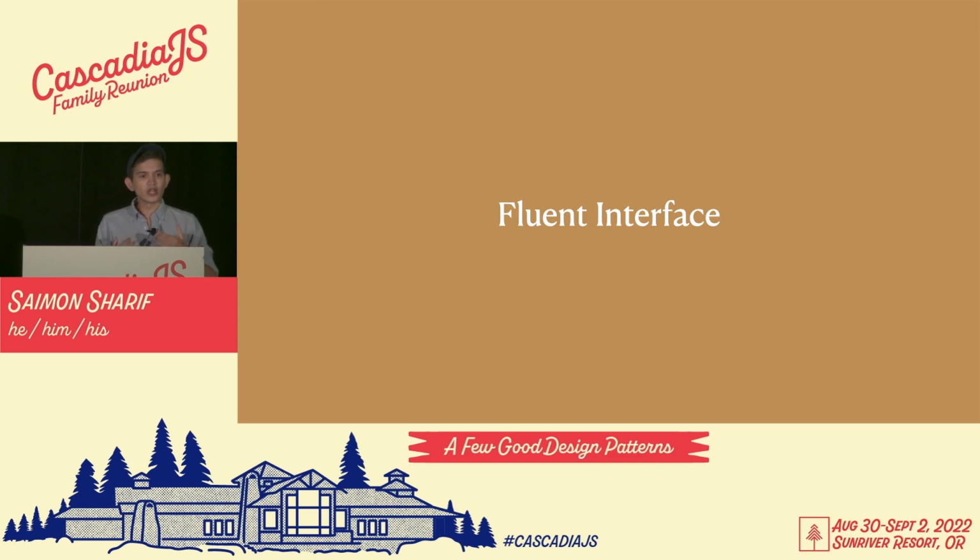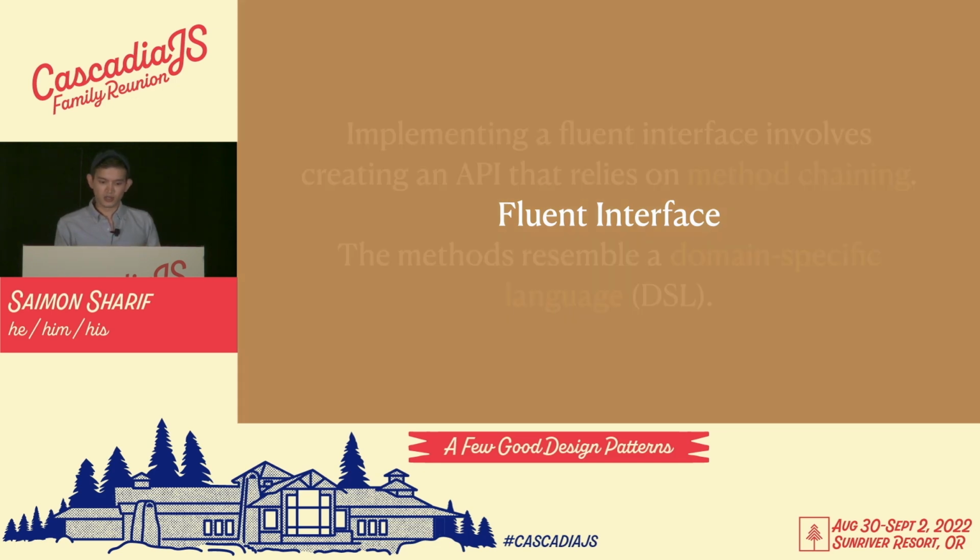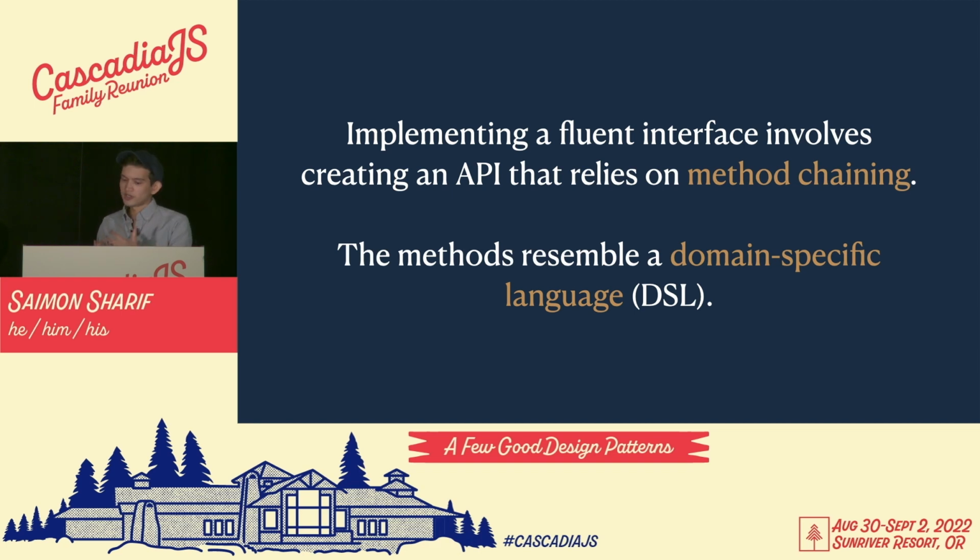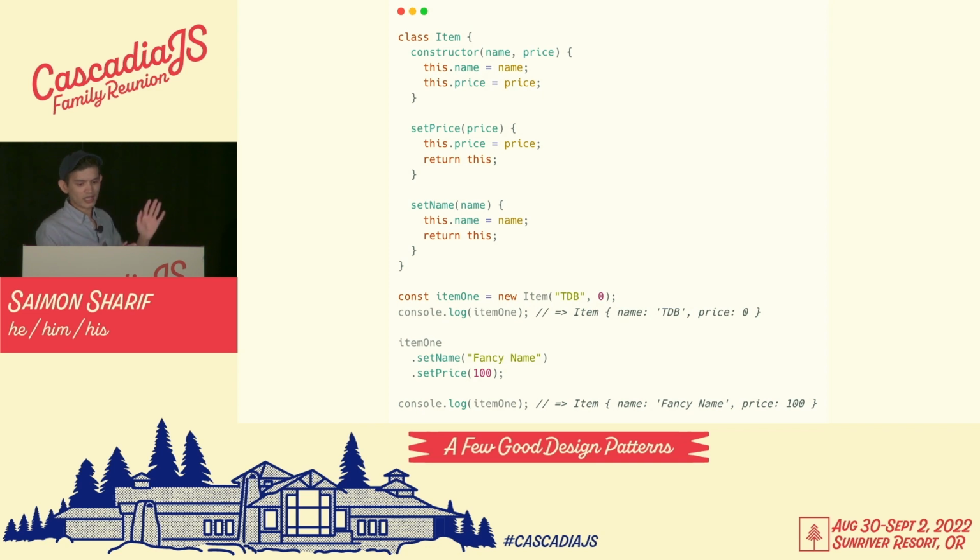Both jQuery and Knex have implemented a fluent interface. Implementing a fluent interface involves creating an API that relies on method chaining. The methods themselves also resemble a domain-specific language, or DSL. Let's take a look at what it takes to implement a simple fluent interface in our code base.